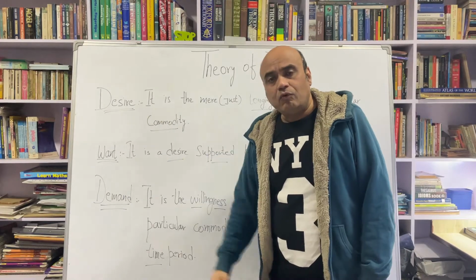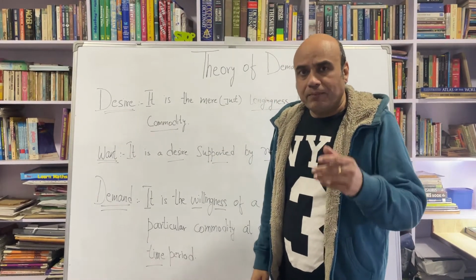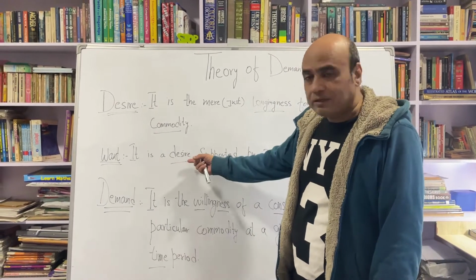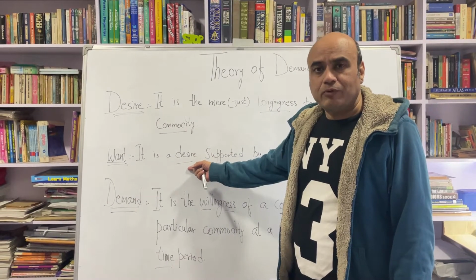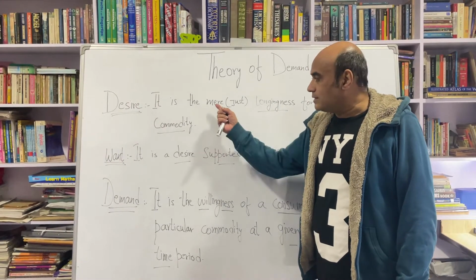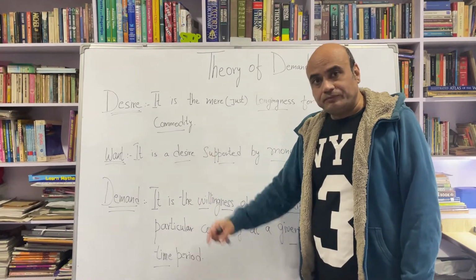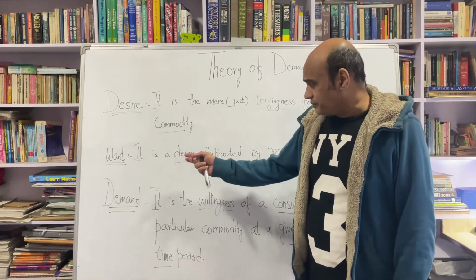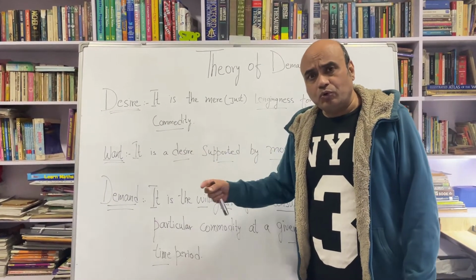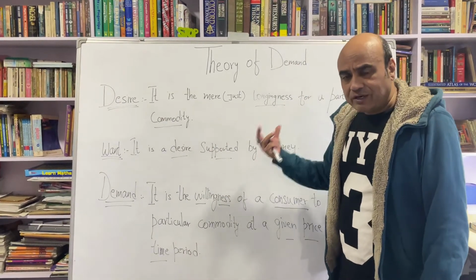Now want means when a desire is supported by money force. What does that mean? I want to have BMW 7 Series and have enough money to buy it. So my desire becomes what? My want. Now demand is when you have a desire for a particular commodity, you have enough money for that,